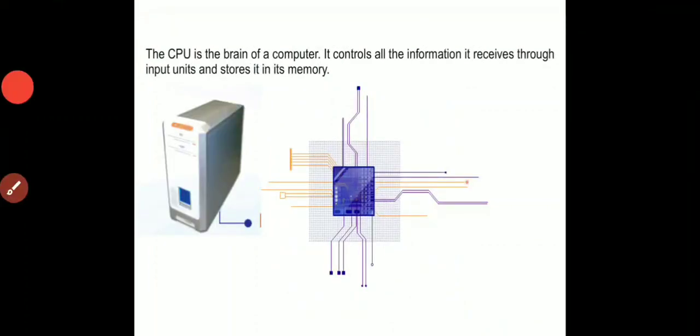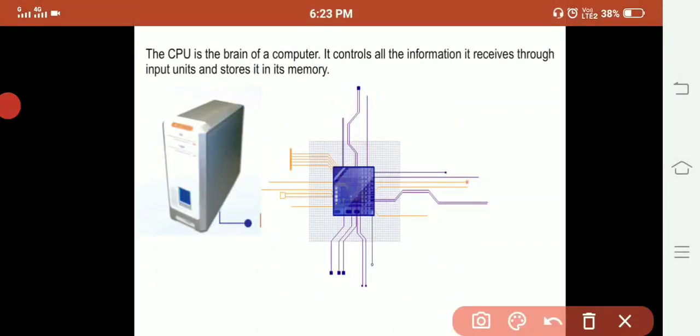Though the computer cannot do whatever things we want to do, it can save a huge amount of data in its memory. Where does it save all the information? It saves all the data and information in the CPU.